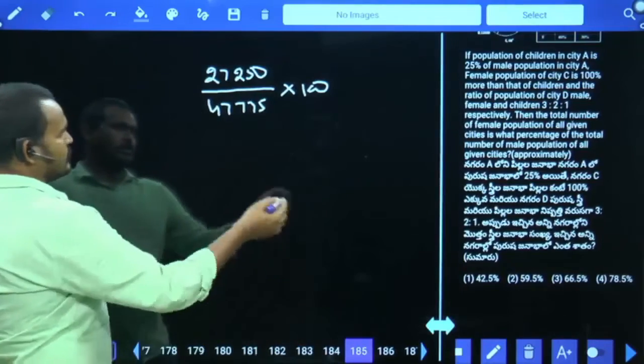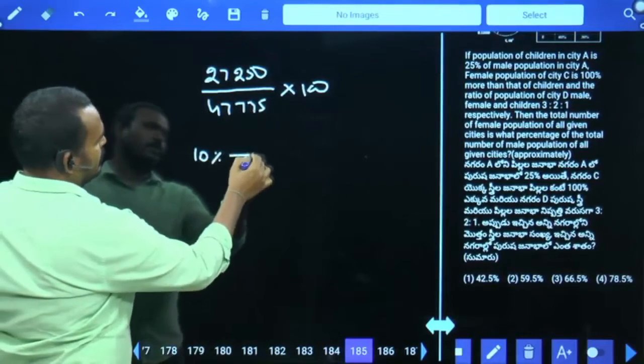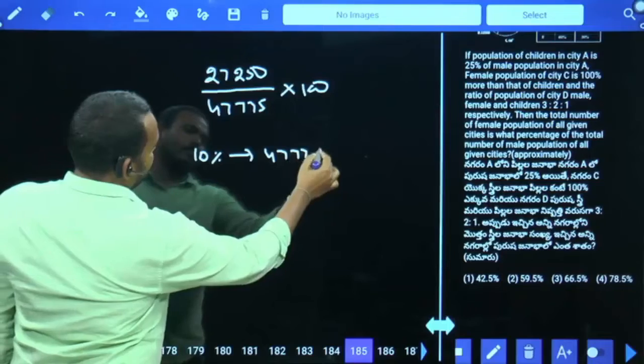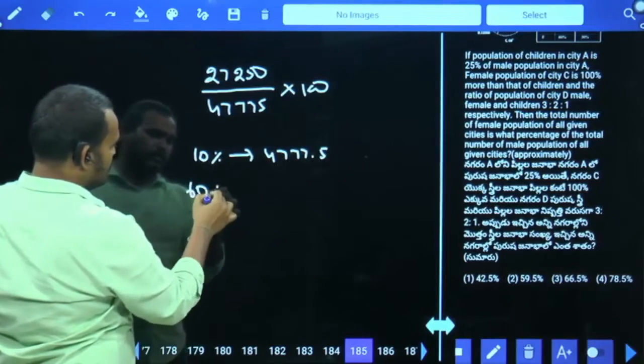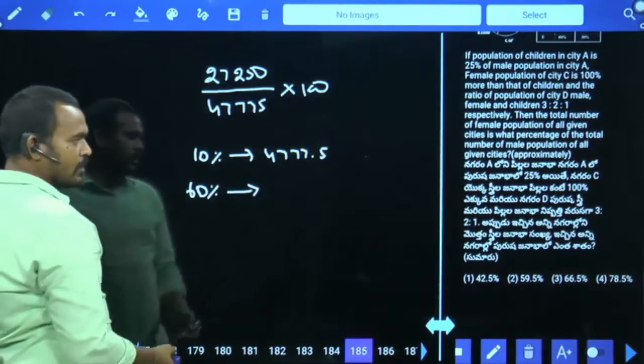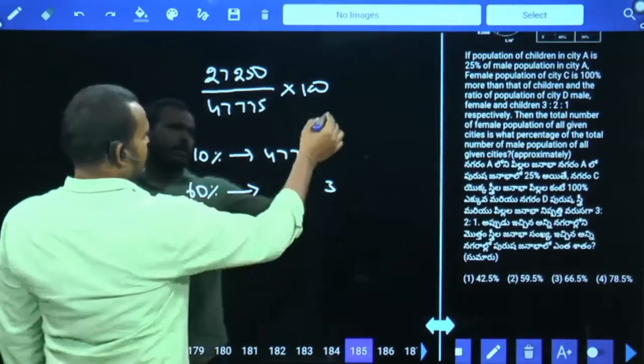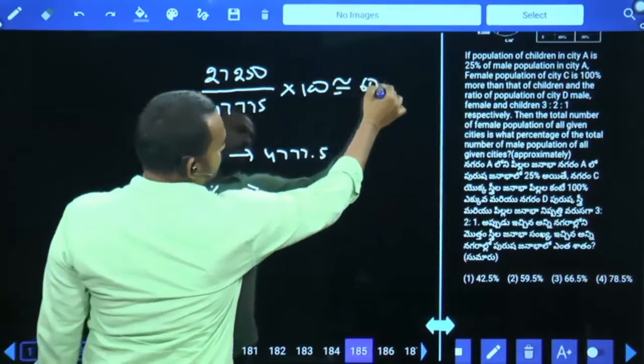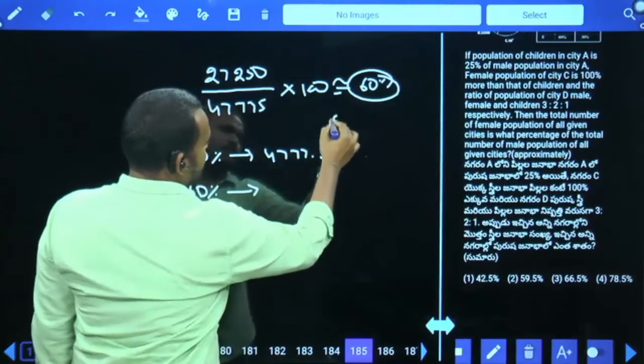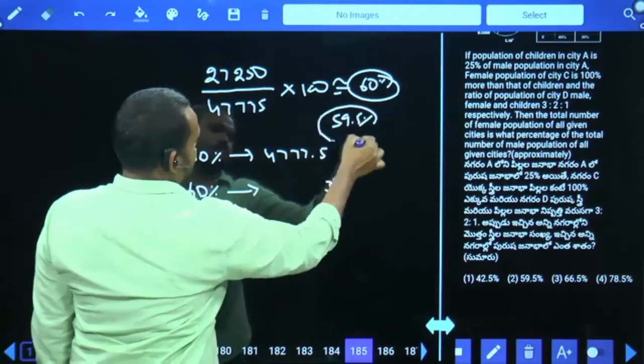Okay. First, what is the 10% value? 4,777.5. 60% will be almost 6 times, or not. Okay. 6 into 3. Nearest value 60%. Near to 60% means we write 59.5%.